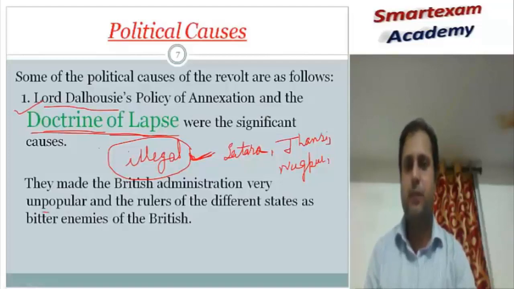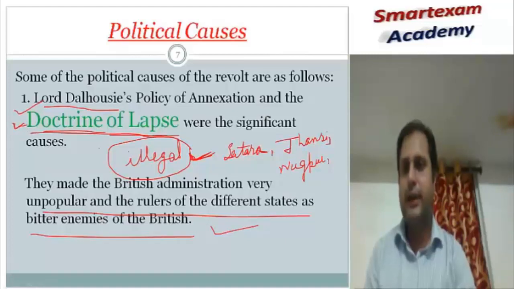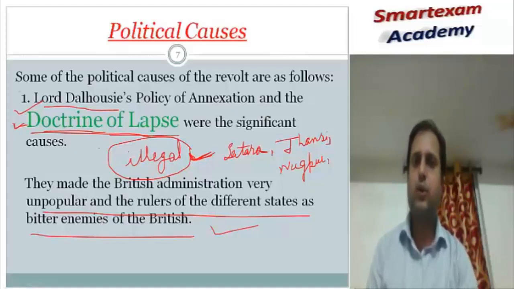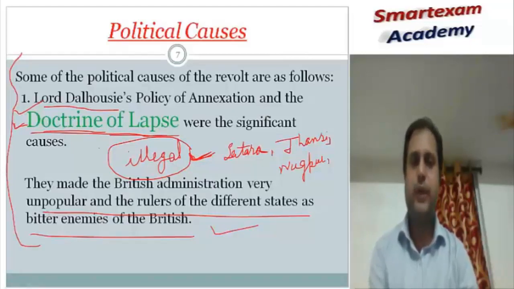It was very unpopular, and the rulers of the different states became bitter enemies of the British Empire. So the doctrine of lapse was started by Lord Dalhousie. Under it, if a king dies without any natural heir, his kingdom will automatically go under the control of the British Empire. I hope everybody has understood this point. Let's move ahead.